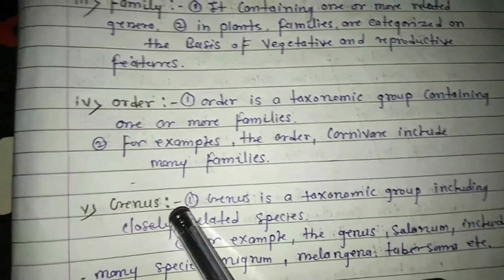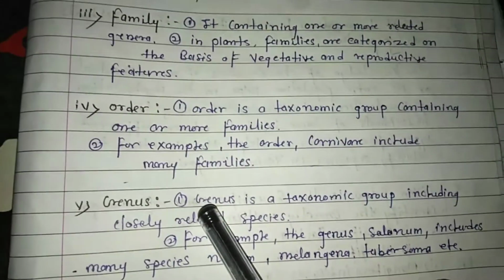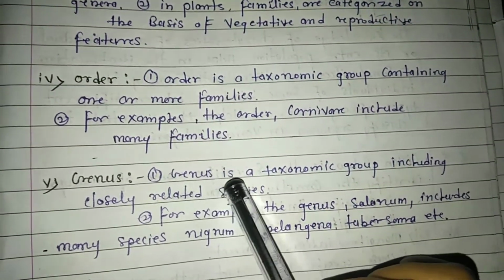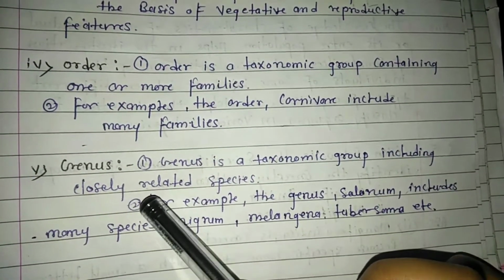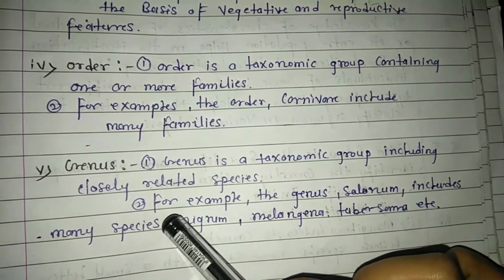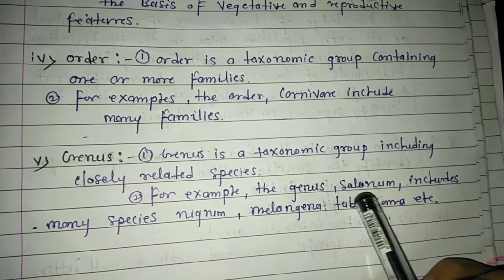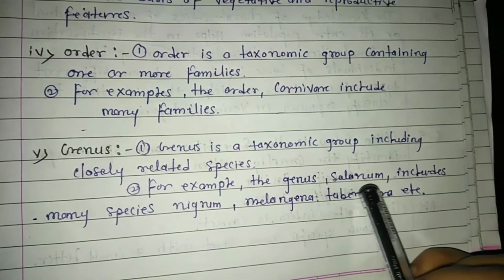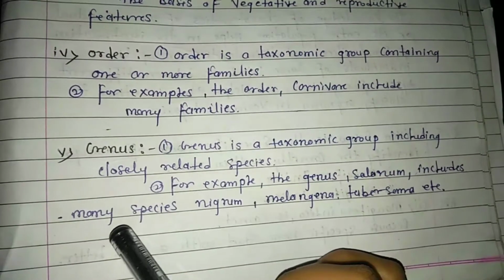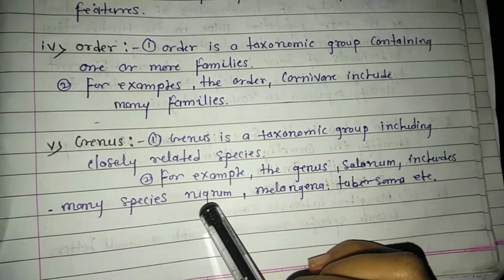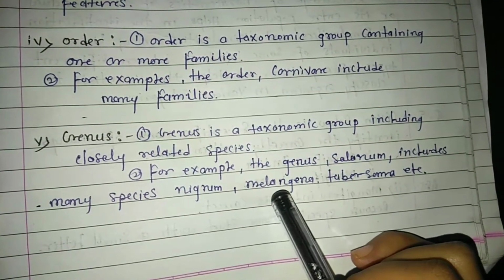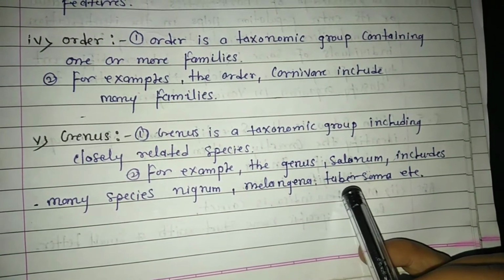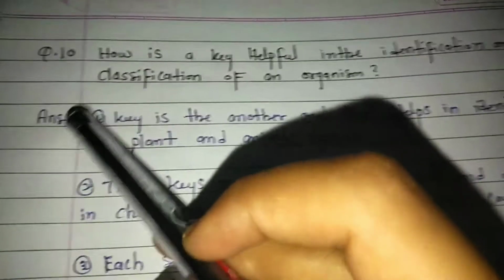Number 5. Genus. Genus is a taxonomical group including closely related species. For example, the genus Solanum includes many species: nigrum, melongena, tuberosum.